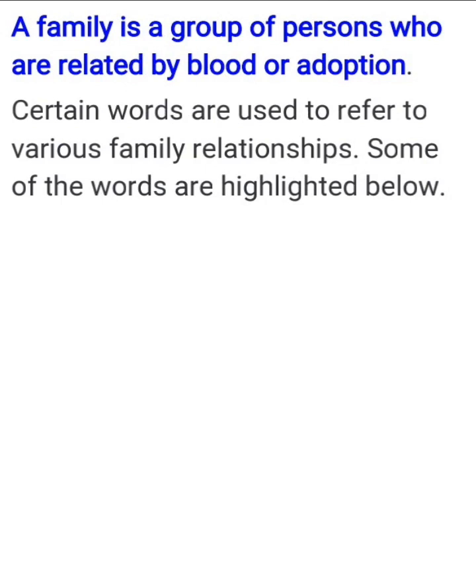Certain words are used to refer to various family relationships. Some of the words are highlighted below. I want to look at some common words associated with family relationships so that we review the meanings of these words and become conversant with them. At the end, we will be equipped to connect them correctly in passage lessons when they are presented to us in external examinations.